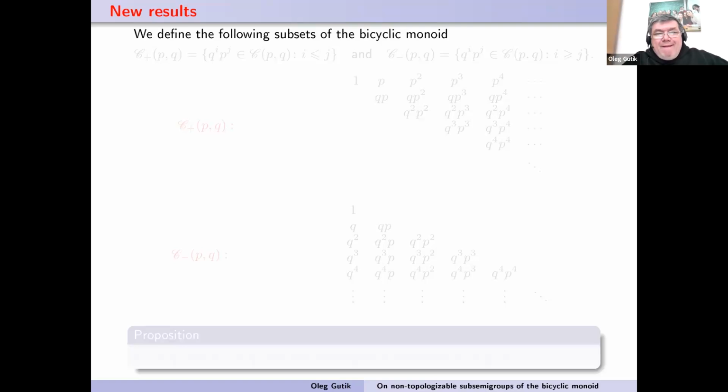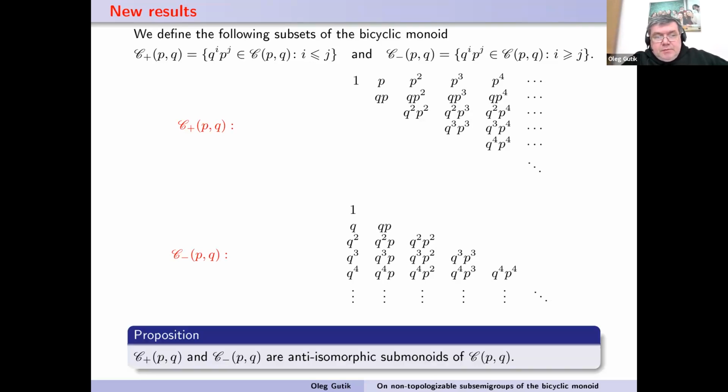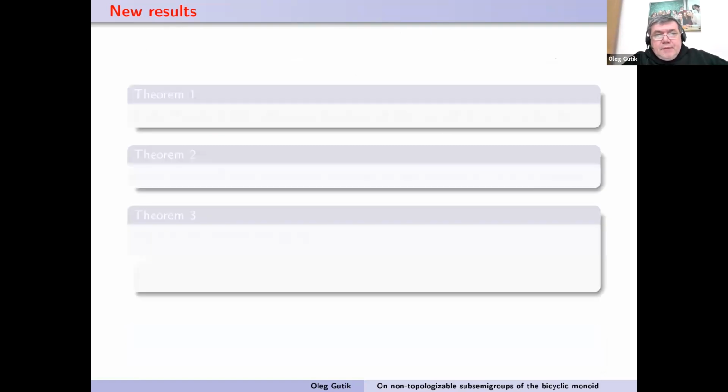And we consider two subsemigroups of the bicyclic monoid, C plus and C minus. It is a very simple result that C plus and C minus are anti-isomorphic submonoids of the bicyclic monoid.